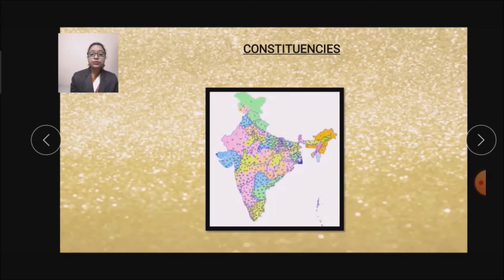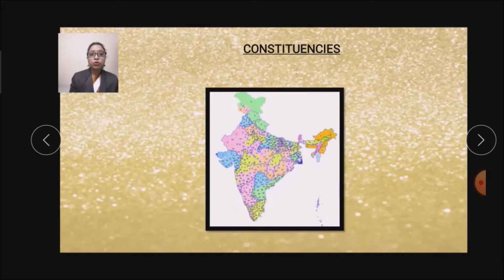So candidates from several political parties stand for election from each constituency, and the candidate who gets the most votes is declared elected from that constituency. The 16th Lok Sabha, which was formed after the general election in 2014, has 543 members. The Lok Sabha can have a maximum strength of 552 members.